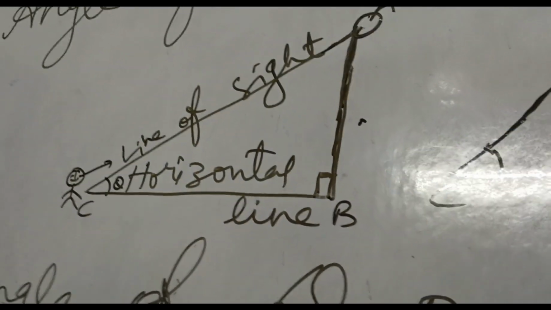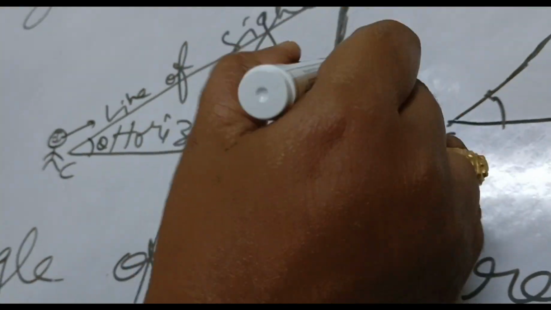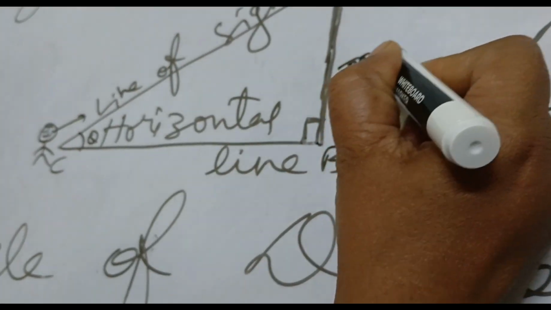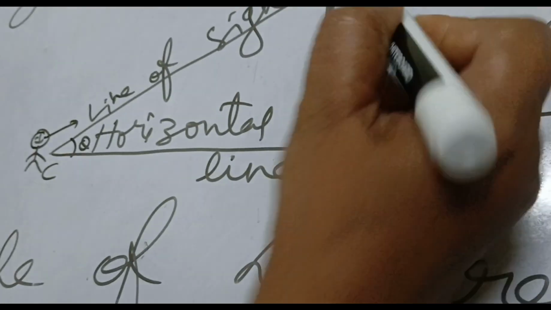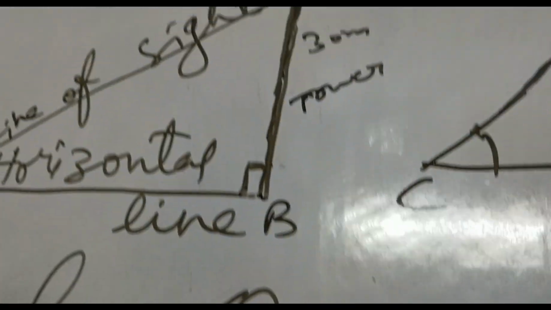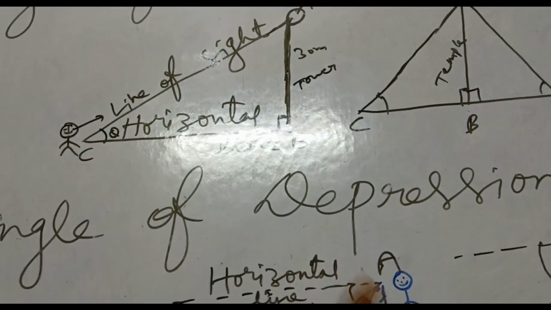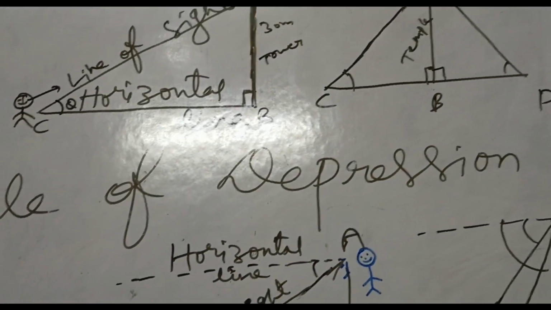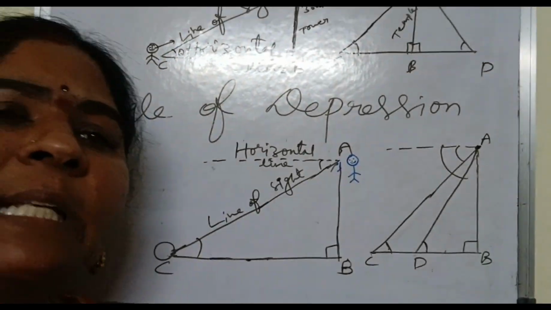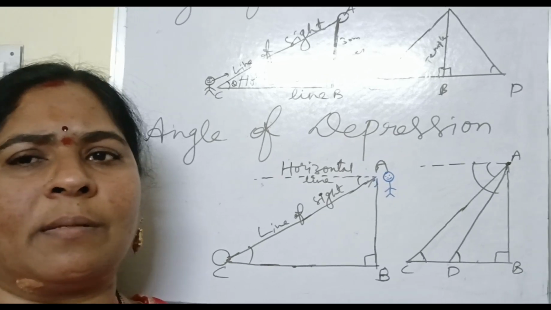When we want the horizontal line and the height of the tower is given as, suppose, 30 meters and the angle is given, at that time we will apply tan, or sometimes the angle may be asked. So it depends upon the question what to apply. Children should have an idea whether they have to apply tan or cos. Sometimes the adjacent side will be given and the hypotenuse will be asked, at that time you have to apply cos.